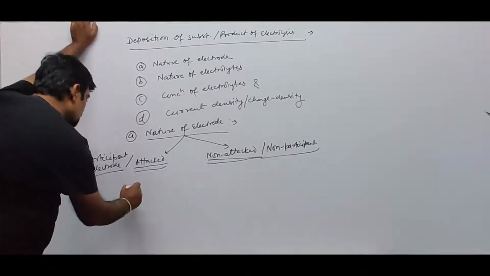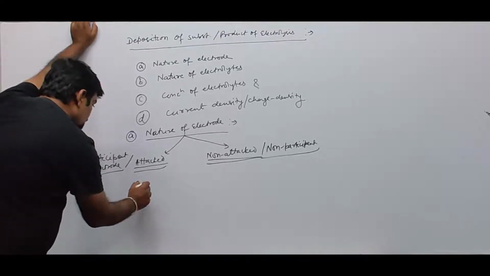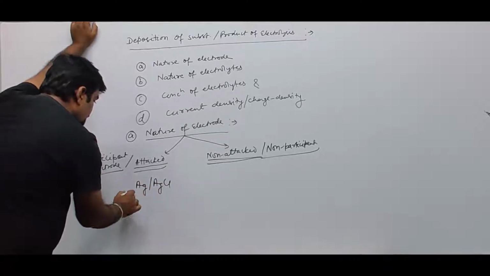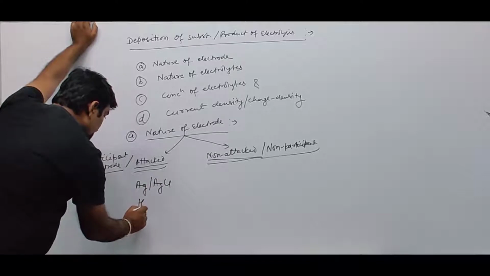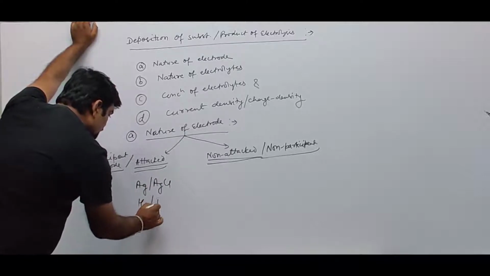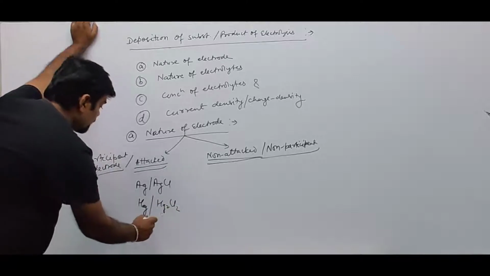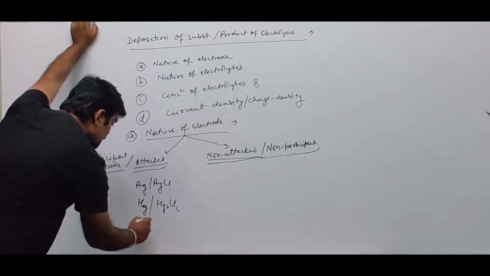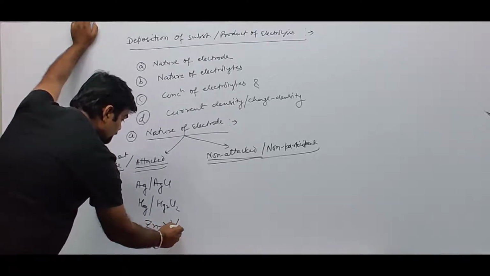Let's say we have silver ions. So AgCl. On this Ag rod, AgCl is coated, or Hg2Cl2, etc. Similarly, a zinc rod is also an attacked electrode.